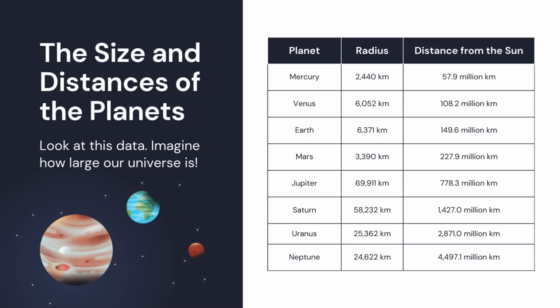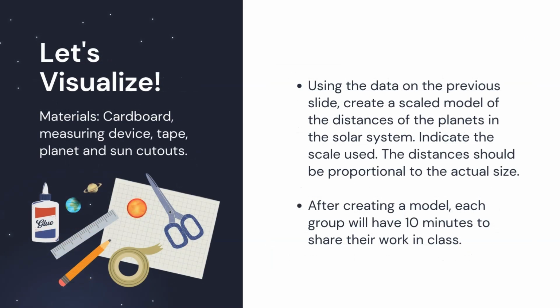227.9 million kilometers. Jupiter, 69,911 kilometers, 778.3 million kilometers. Saturn, 58,232 kilometers, 1,427.0 million kilometers. Uranus, 25,362 kilometers, 2,871.0 million kilometers. Neptune, 24,622 kilometers, 4,497.1 million kilometers. Let's visualize.